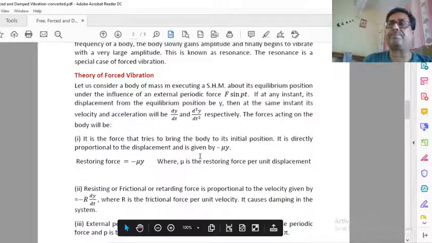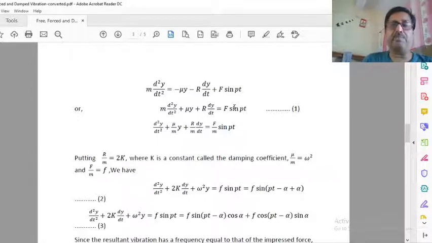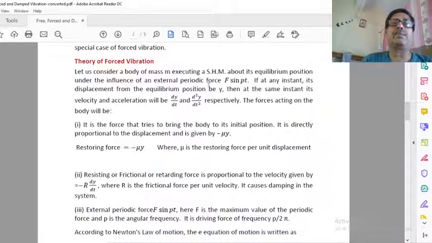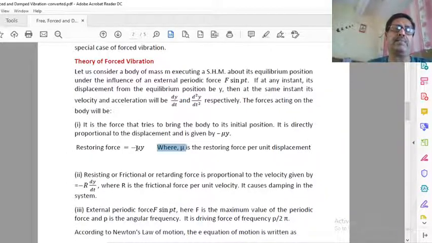As I told you, when a body is set into vibration, there are different types of force on the body which oppose the motion. The first force is the restoring force. The role of this restoring force is to bring the body back to its initial position, and it is directly proportional to displacement. Here we use a constant mu. The negative sign indicates that the restoring force is directed opposite to the displacement. If displacement is on the right side, the restoring force is on the left side.